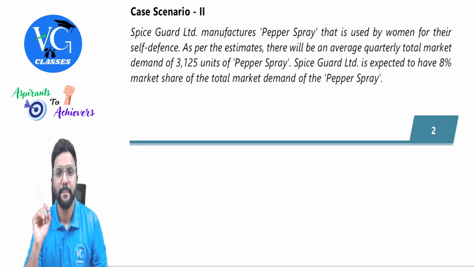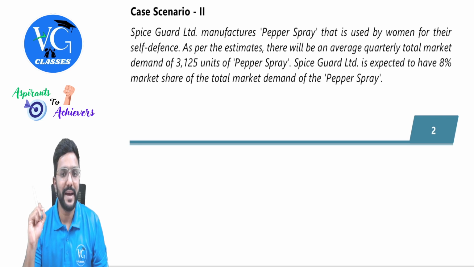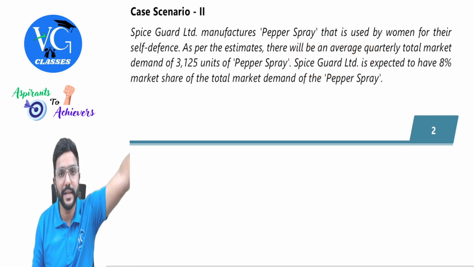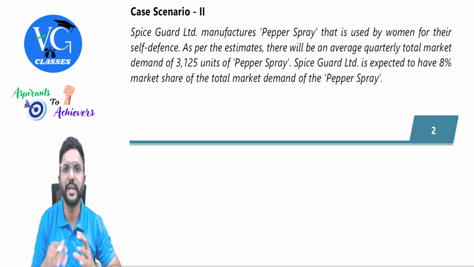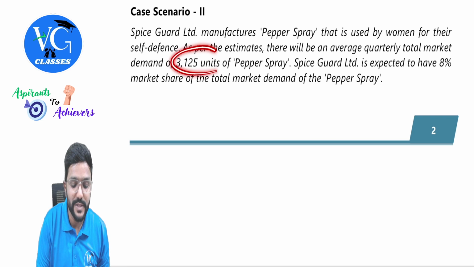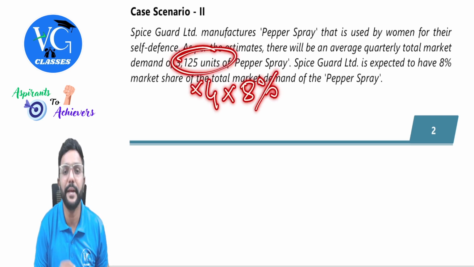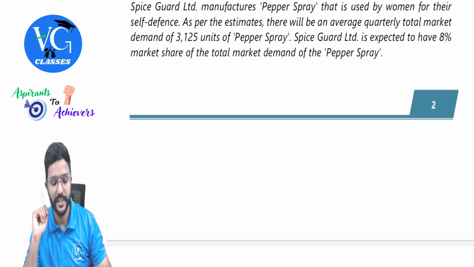Spice Guard Limited is expected to have 8% market share of the total market demand of pepper spray. For the company, what is the market size? The total market is 3125 into 4. In that, the company has how much share? 8%. Got it? Yes, sir.